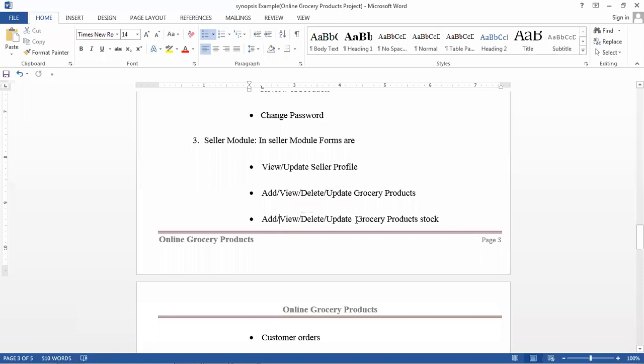Okay, so next we have to maintain the stock. Whenever the customer is buying a product, you have to give how many numbers of products will be there. So suppose you are buying tea powder, what number of tea powders will be there in our application, in our project.